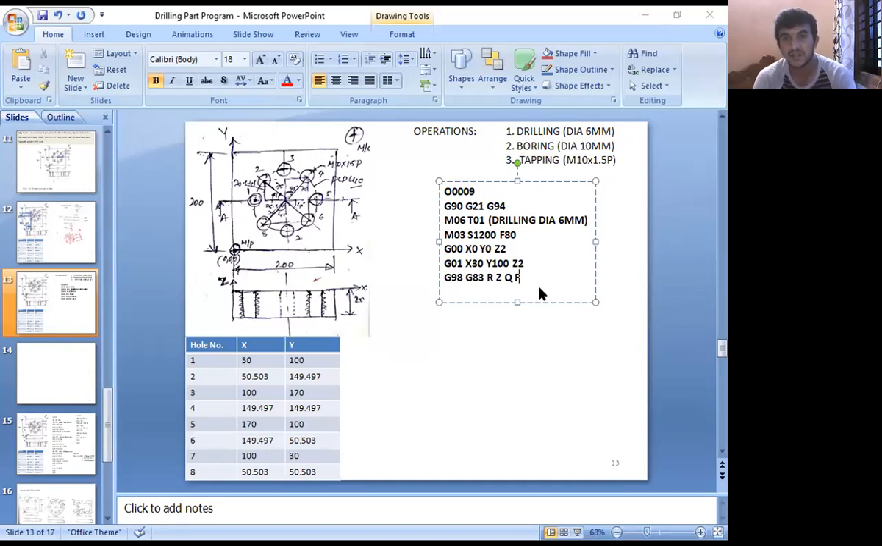Yes, sir. Okay. So now we'll go for the peck drill cycle here, because the depth of the hole is 20 mm, which is greater than the diameter of the hole. The diameter of the hole is how much? 6 mm. That's why we call a peck drilling cycle. So now what is the block format for the peck drilling cycle? G98, G83, R, Z, Q, F. Am I right?